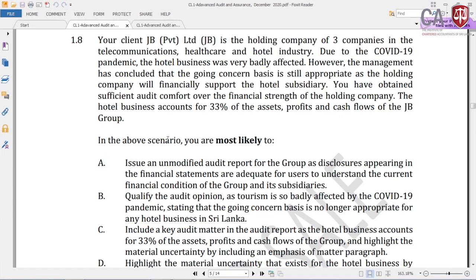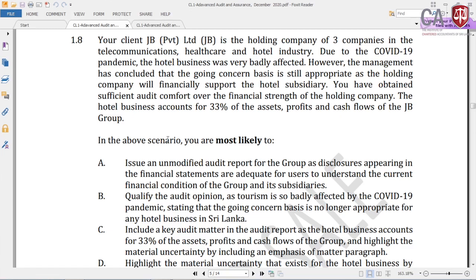You know, there are 2-3 issues here. Something can be CAM, something can be emphasis of matter. If both come, you are not putting 2 points. What the theory? You are highlighting, you put it as a CAM and you highlight and give more prominence to that fact. So looking at that angle also this answer is wrong, but most